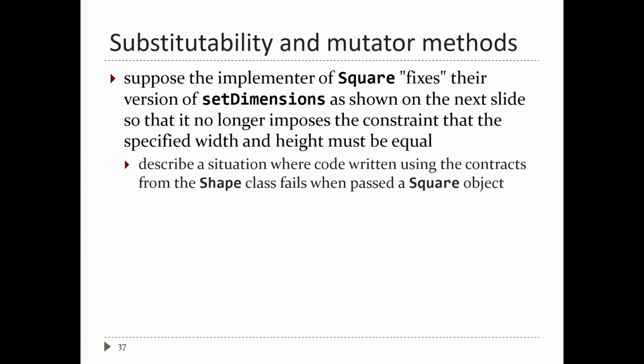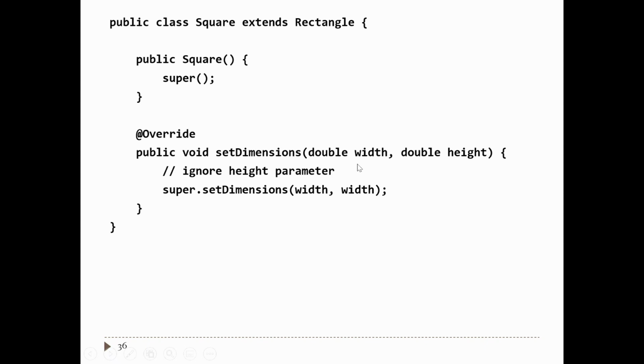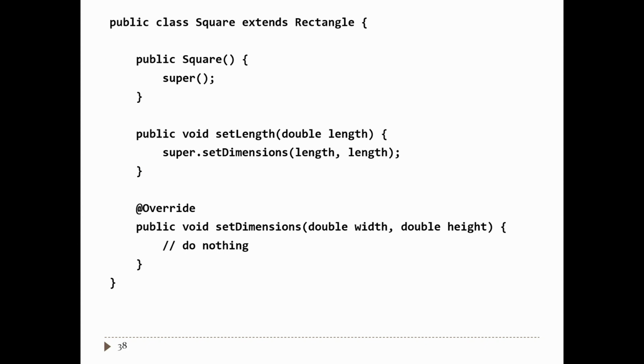Okay, so imagine that you're talking to your colleague who's trying to write this square class, and you say, hey, this is a problem, you've got to do something else about this. Your colleague says, fine, I'll fix this some other way. Instead of ignoring the height, we'll ignore both of them. We're going to ignore the width and the height and do nothing. So set dimensions suddenly does nothing.